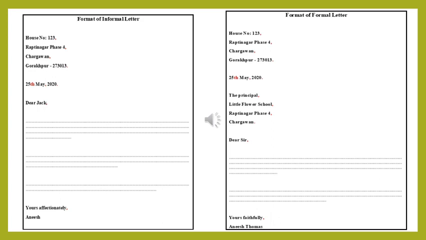And the next one is the salutation. To whom we are writing, we will just salute them. Dear Jack, I am writing to Jack. Wherever a capital letter is needed, you need to put it: Dear, capital J Jack, then at the end a comma. This one also carries 1 mark, and if you don't put the comma, you lose the whole 1 mark.